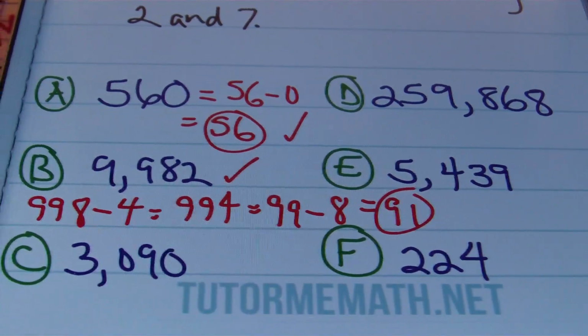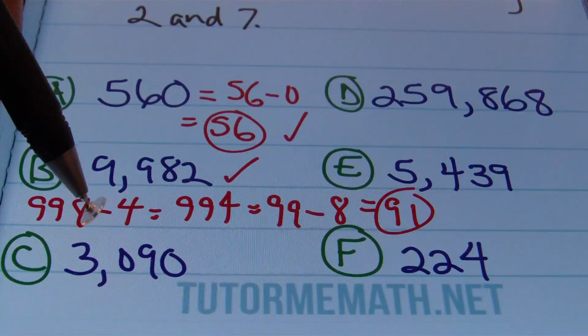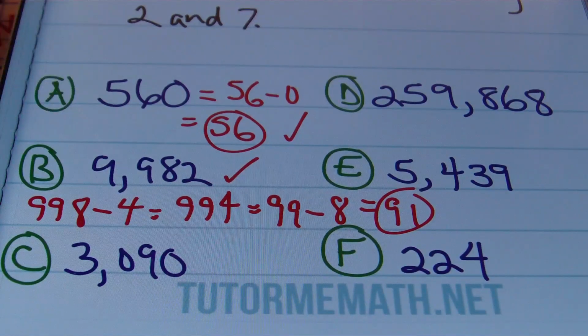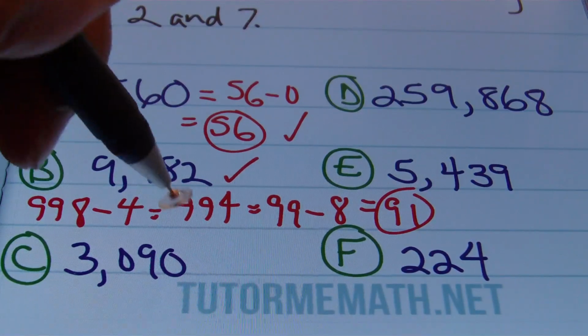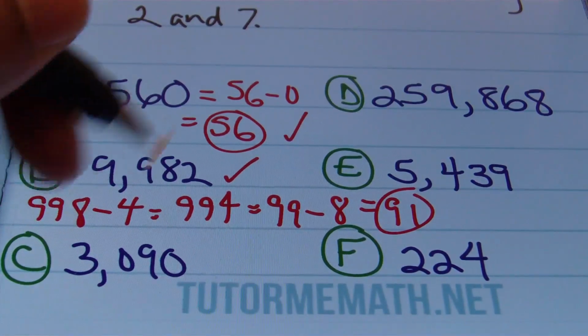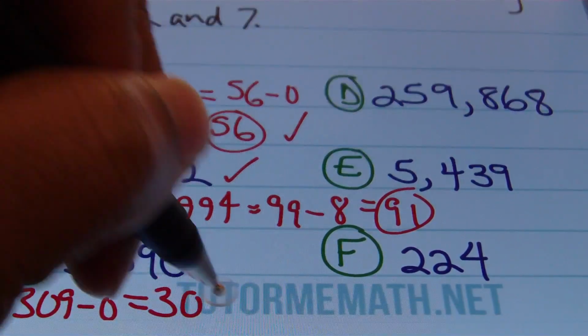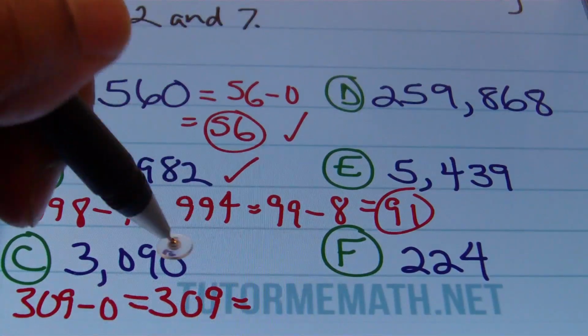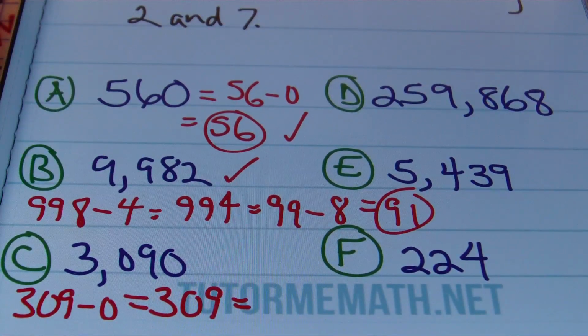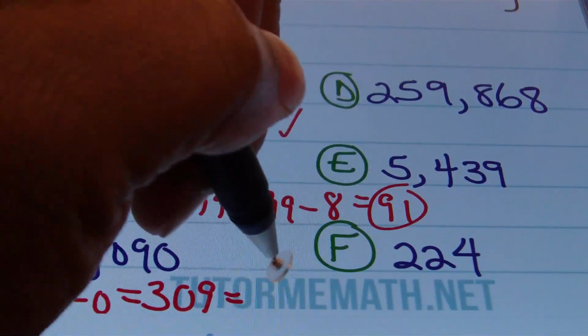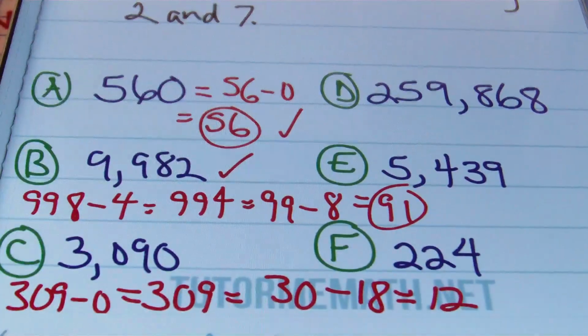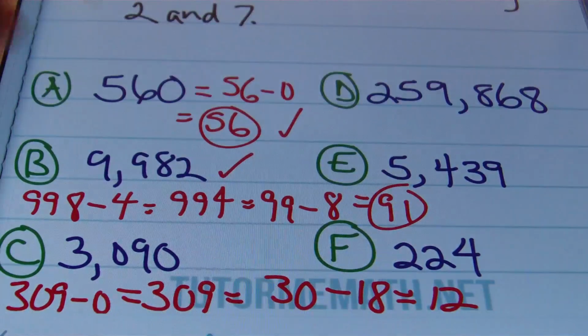All right, let's check out C. With our C value, we have 3090. Starting out, it is an even number. That's great. And then if we were to double that last digit and subtract it from the remaining digits, we would have 309 minus 0, which is 309. Well, I'm not familiar with whether or not 7 will go evenly into 309. So I'm going to go ahead and double the 9, and I'll have 30 minus 18, which is 12. And 12 is not divisible by 7. So that means that 3090 cannot be divided by 14.